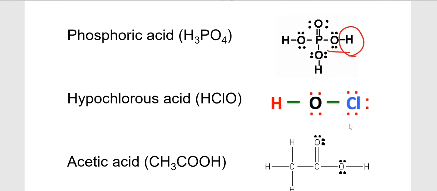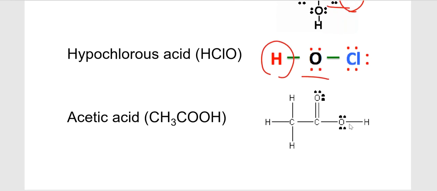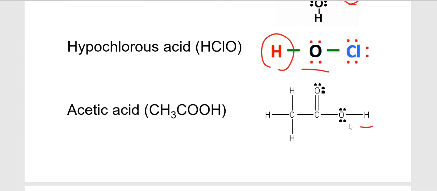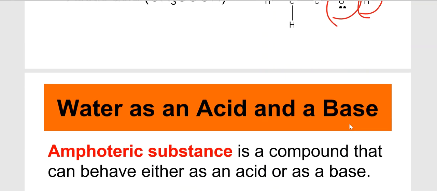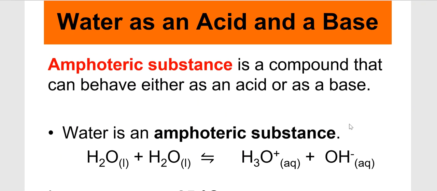You have hypochlorous acid, which has the acidic hydrogen attached to an oxygen atom. Acetic acid has the H plus, this acidic hydrogen, attached to an oxygen atom. These are examples of oxyacids.